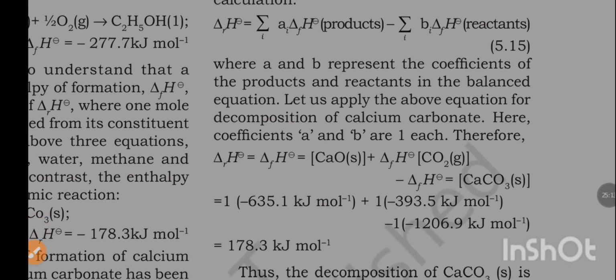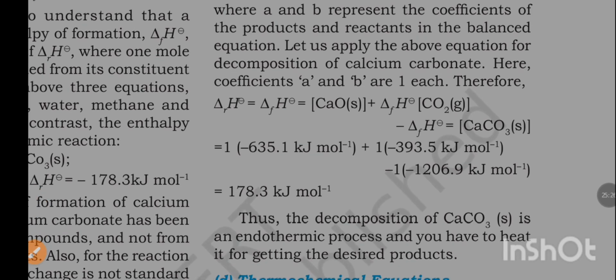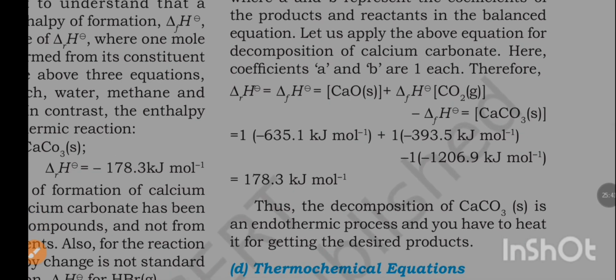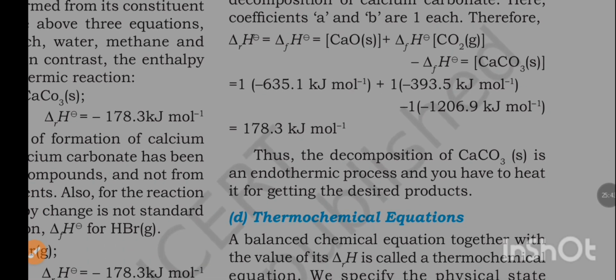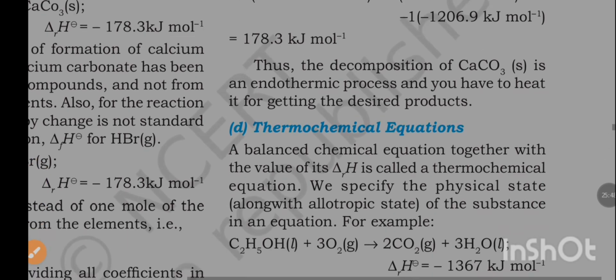Let us apply the above equation for decomposition of calcium carbonate. Here coefficients a and b are 1 each. Therefore, ΔrH° is equal to ΔfH° of CaO plus ΔfH° of CO2 gas minus ΔfH° of CaCO3. Thus, the decomposition of CaCO3 is an endothermic process and you have to heat it for getting the desired products.